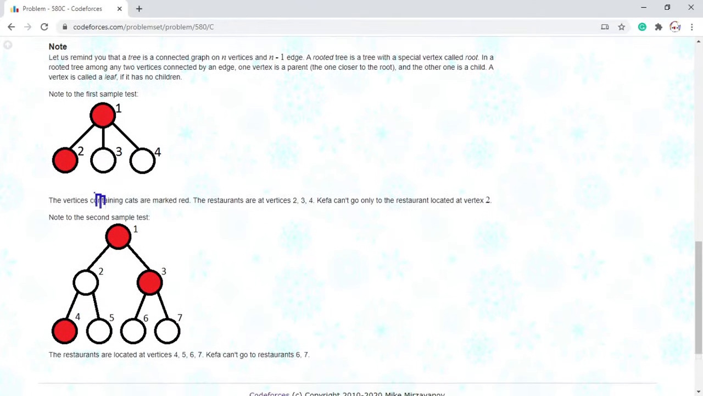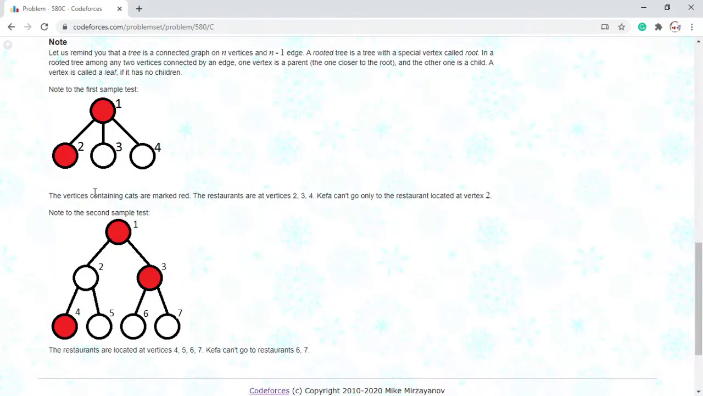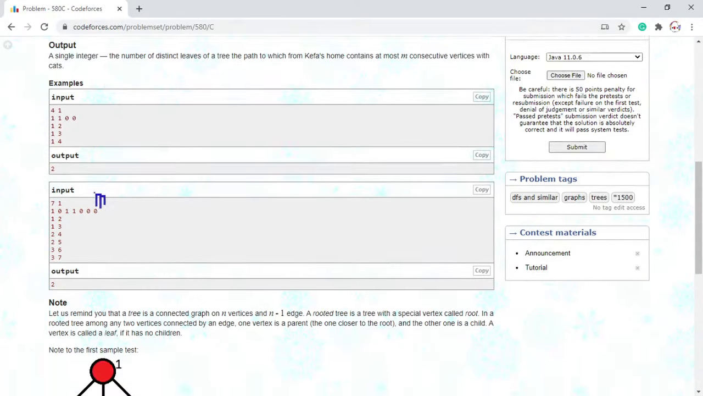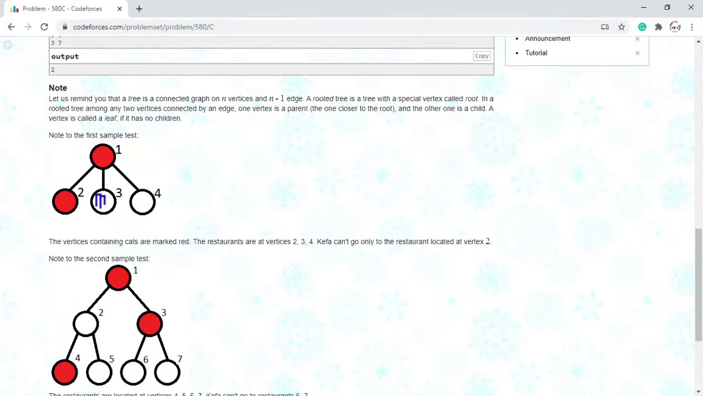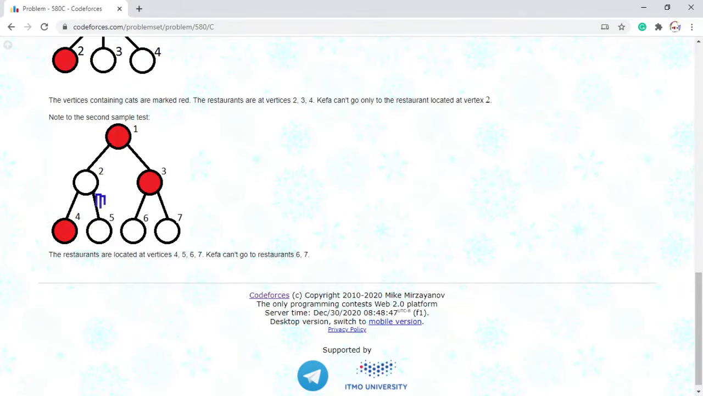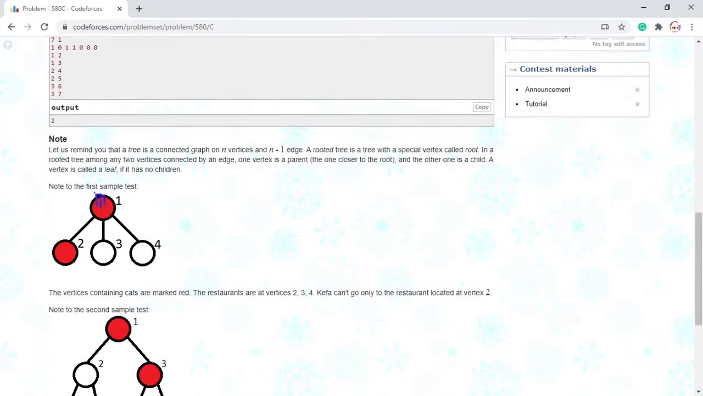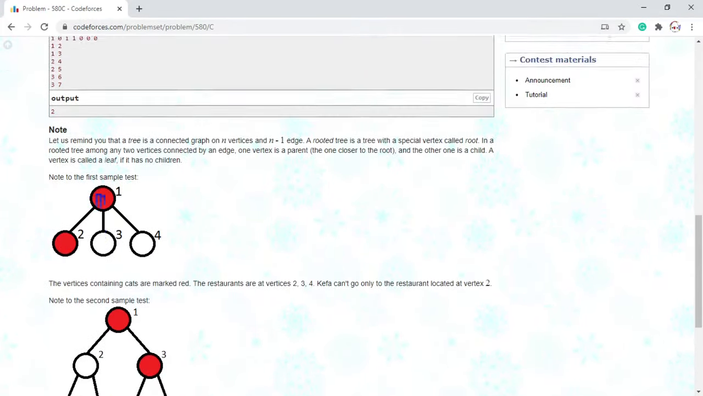So let's take a look at this second sample case. Again, Kefa can only do 1 cat. He can't go to 4, he can't go to 6 or 7, he can only go to 5. So it should be 1, but they're saying it's 2.